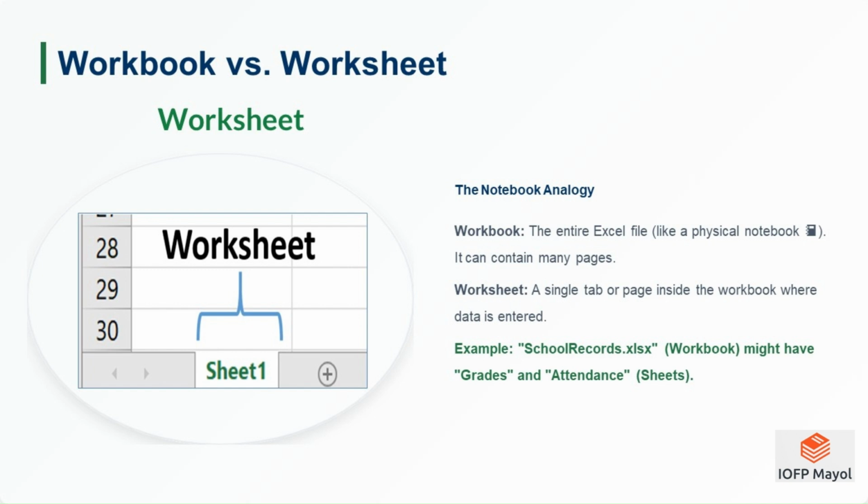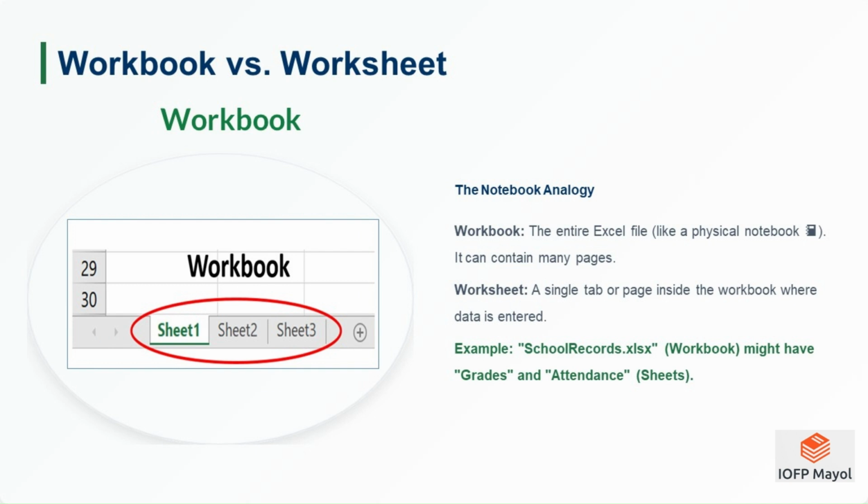It is a large grid composed of rows, 1, 2, 3, and columns, A, B, C. Each box is called a cell, like A1, B3. You type your data or formulas into these cells. Workbook. A file that contains one or more worksheets. For example, in a workbook called School Records.xlsx, you might have these worksheets. Sheet 1. Students. Sheet 2. Grades. Sheet 3. Attendance. Each of these sheets is part of the same workbook but can have different types of information.